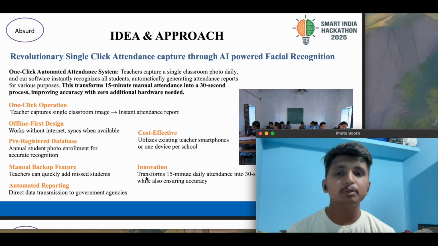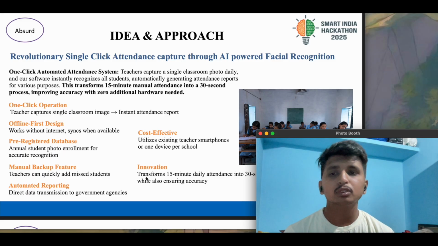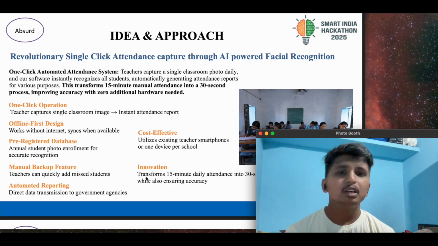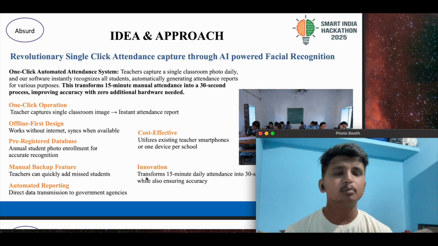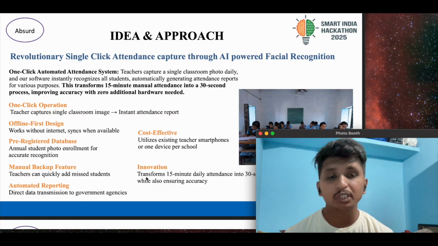We all have our sweet memories throughout our childhood of the attendance taking process, where the teacher calls off each student's name and writes down their attendance. This comes with multiple problems, where the teacher might mispronounce the student's name, and the teacher might write down the wrong attendance and multiple things like that, where collectively this becomes a major problem throughout India, where